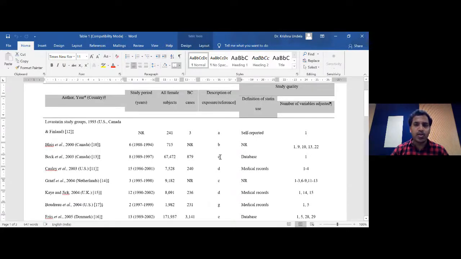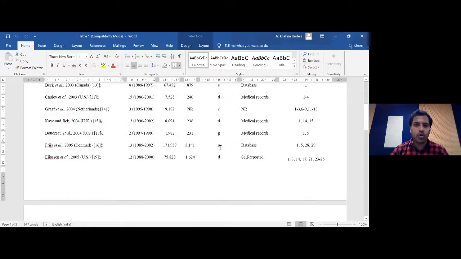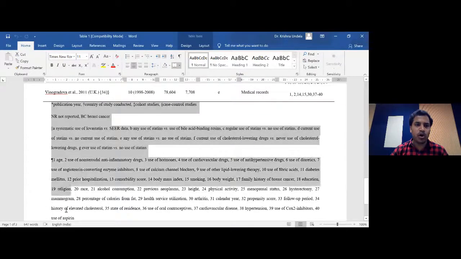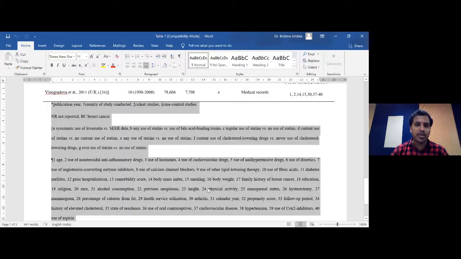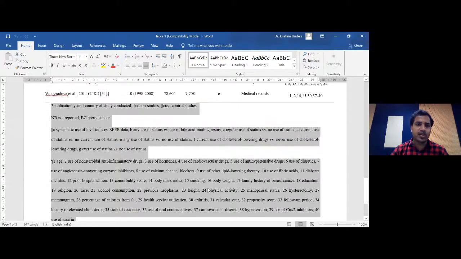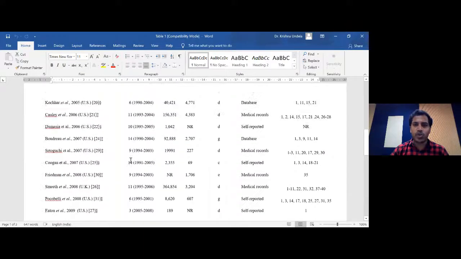If you cannot explain everything in the table because there's lots of information, then as a standard format, you can give some codings here, and those codings you can clearly explain at the bottom of the table as footnotes. You can explain all this in detail. I think this is going to impress the reviewers when you have clear-cut legends at the end of the table or at the end of the figure. That's what I suggest to all of you. The reviewer feels that you have done everything perfectly. The moment he sees the tables and figures, it should be very clear so that he should not have any thoughts saying that it is not written well. It should be in that format, and I think you're going to get the acceptance very easily.